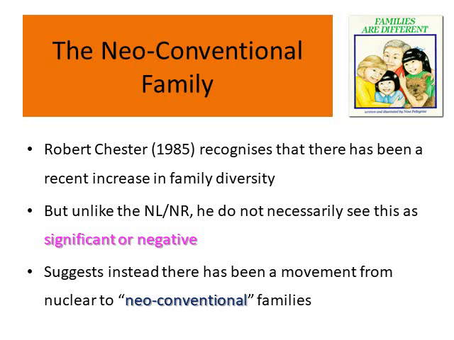A different approach to consider is Robert Chester's neo-conventional family approach. He recognises that by the early 1980s there had been an increase in family diversity, but unlike the neoliberal New Right or functionalists, he did not necessarily see this as a significant issue, or even as a negative thing in society. He suggests that actually we've just seen a very small shift away from nuclear families to what he calls neo-conventional families, or new normal families.